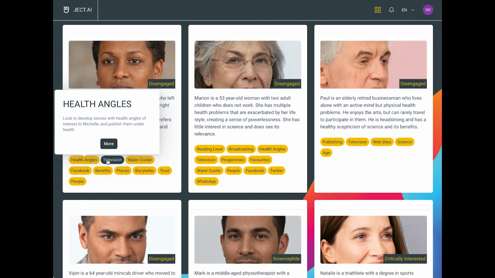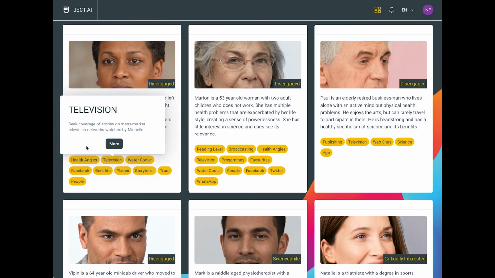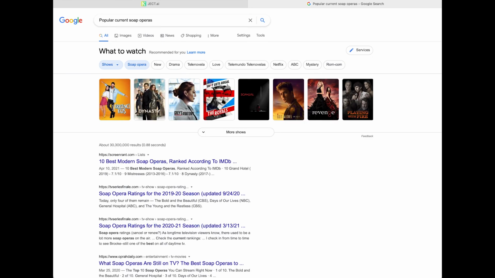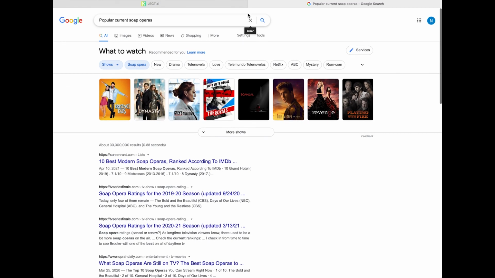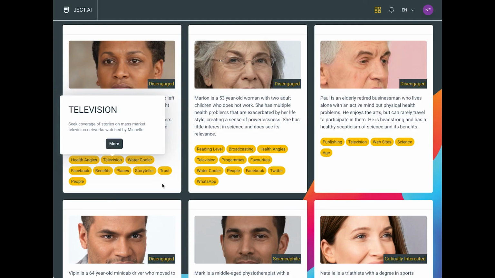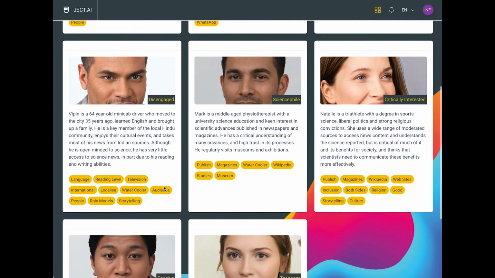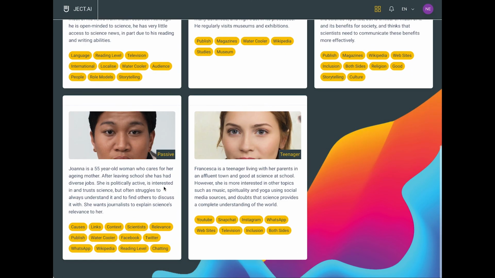Again, if I pick another relevant topic here, television, seek coverage of stories on mass market television networks watched by Michelle. If I click on that, it's giving me interesting angles around popular current soap operas that I might try to embed my communication in, suggesting that might be a way of picking a channel by which to communicate, perhaps not an obvious one, but an insightful one nonetheless. And you're able to interact with the other personas in similar ways.